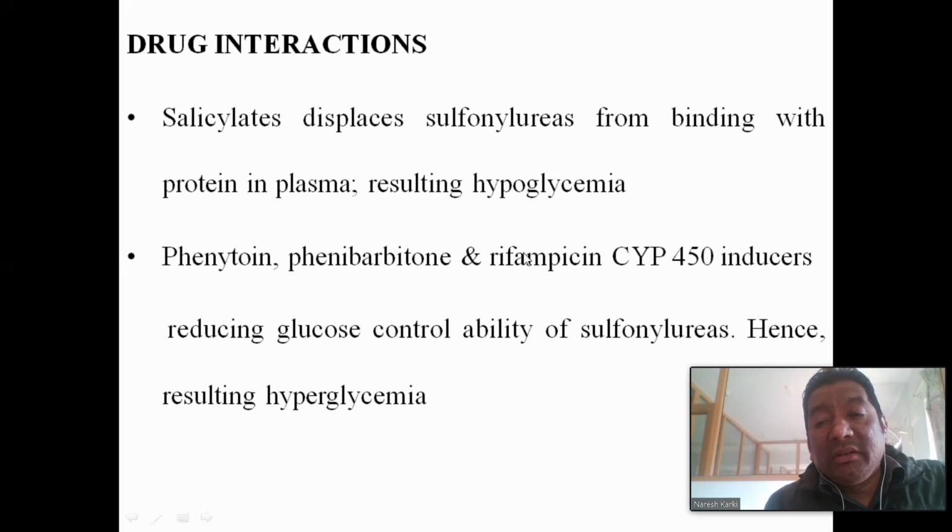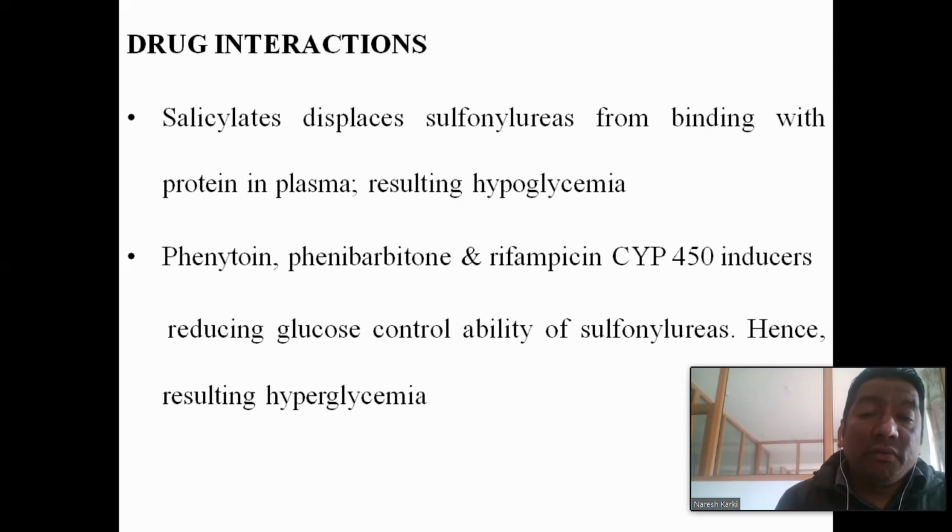Okay. Phenytoin, phenobarbital, and rifampicin are cytochrome P450 inducers. We know about that. So when any drug is given along with cytochrome P450 inducers, the therapeutic effect of the co-administered drug will be reduced. So that will lead to hyperglycemia. There is a drug interaction with them. These are the drug interaction of the salicylates with the sulfonylureas and the drug interaction of phenytoin, phenobarbital, and the cytochrome P450 inducers with the sulfonylureas.